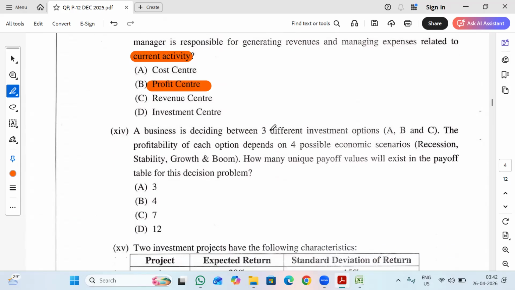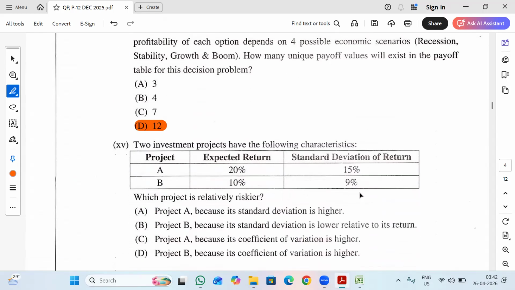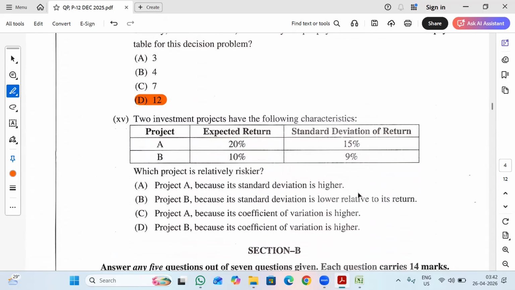A business is deciding between three different options, A, B, and C. The profitability of each option depends on four possible economic scenarios: recession, stability, growth, and boom. How many unique payoff values will exist in the payoff table for this decision problem? So we are having three different options and four scenarios. So 3 into 4, 12. So 12 unique payoff values will be available. So next, move on to the next question.